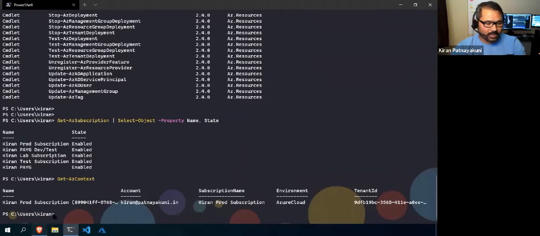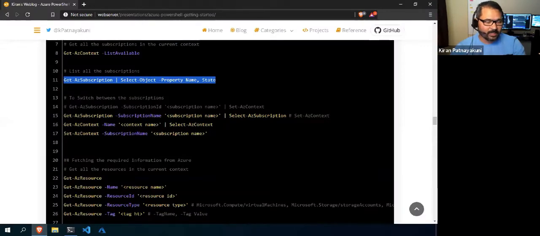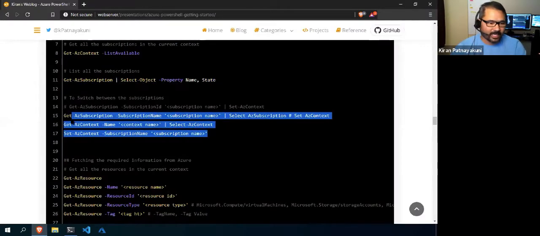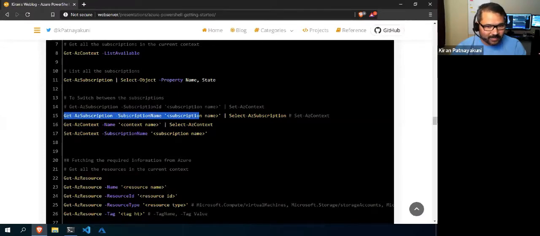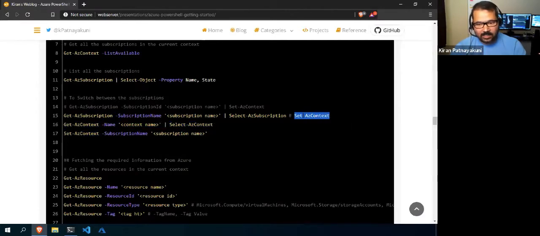To go to the test subscription, you can do it in these ways. One is that you first get the subscription by its name, and then pipe that to Select-AzSubscription. Get-AzSubscription is a commandlet to fetch the subscription object or details by subscription name, and the whole thing you pipe to Select-AzSubscription or Set-AzSubscription. This is also one commandlet.